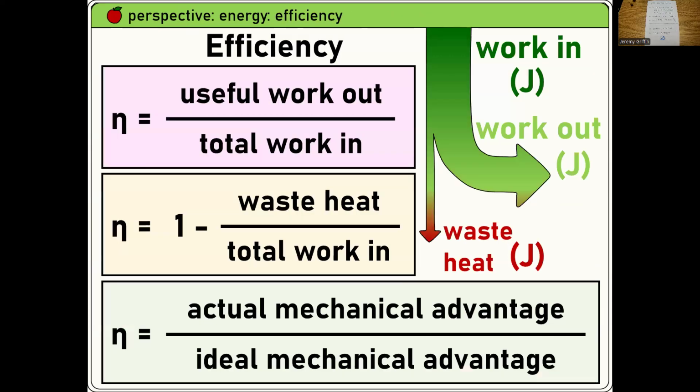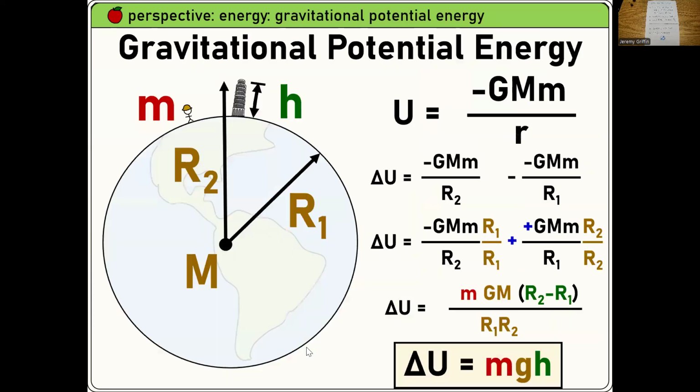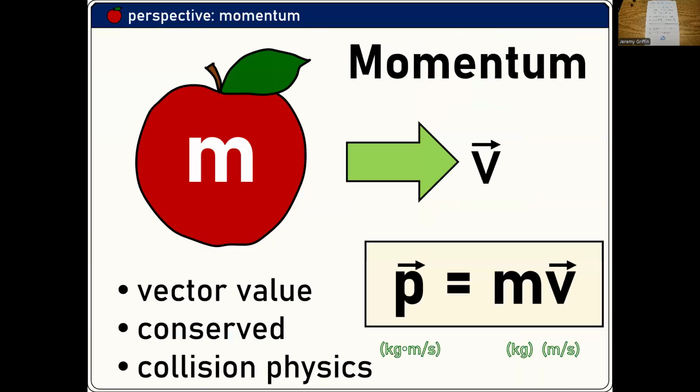Right. All right, efficiency. Right, so useful work out compared to total work in. Right, maybe get something like 95% efficiency. I think you guys did a lab with the pulleys. I had you guys do this green box version. What's the actual compared to ideal mechanical advantage? Maybe got something like 95% efficiency, something like that. All right, this one, save this one for college. All right, and okay, and that's a wrap on that energy review.